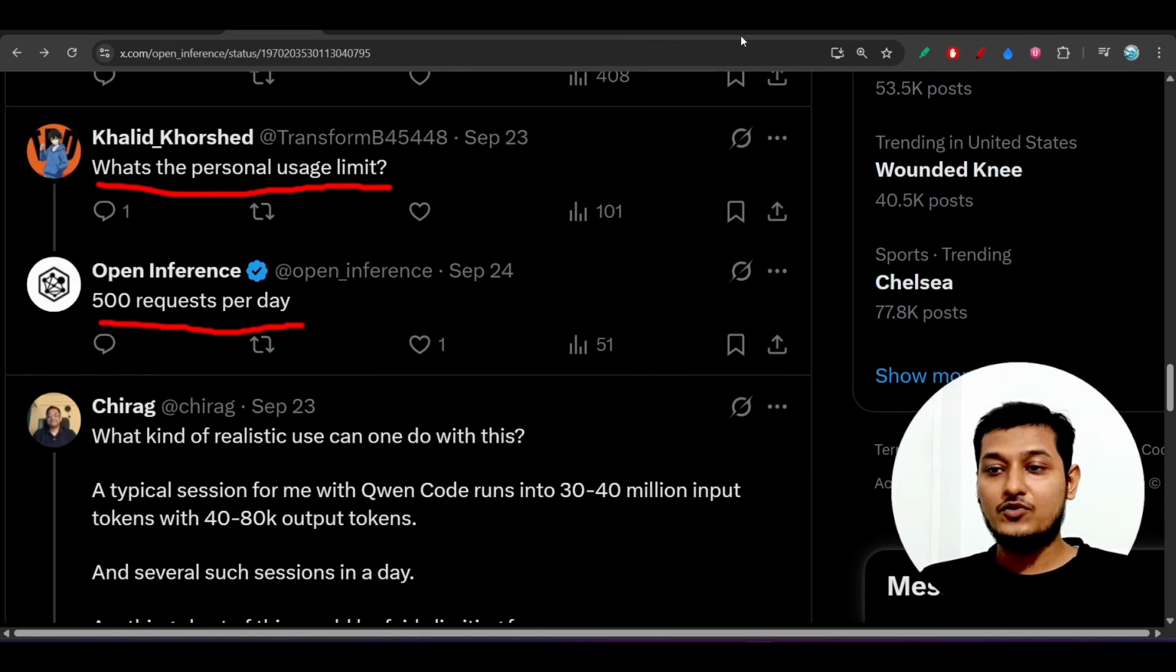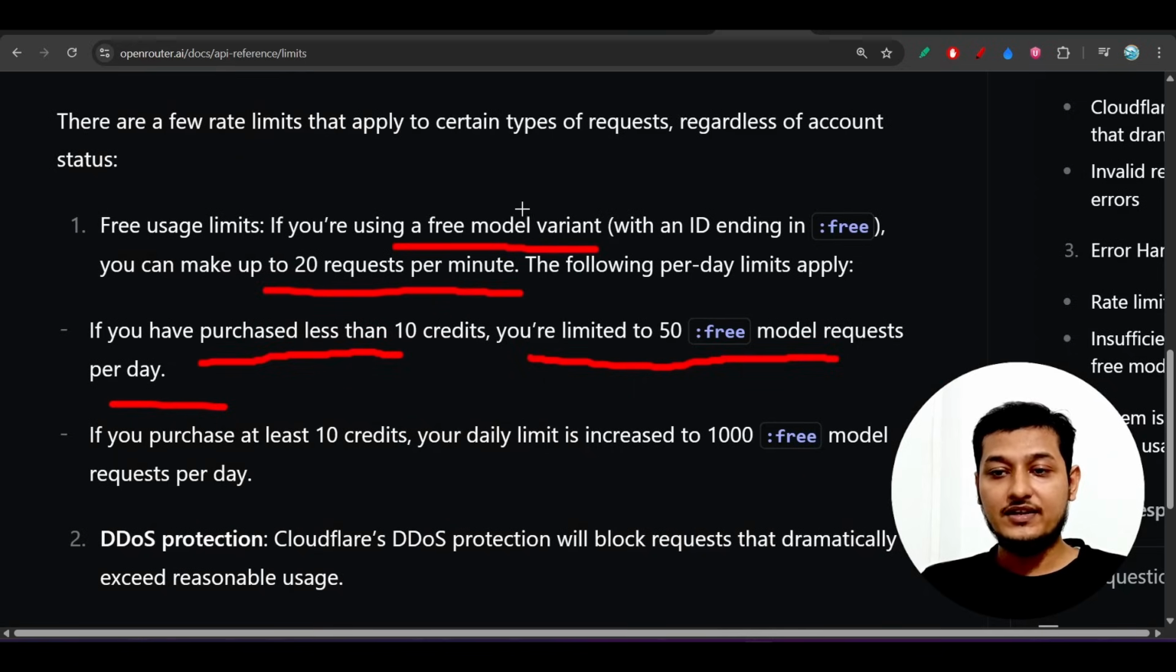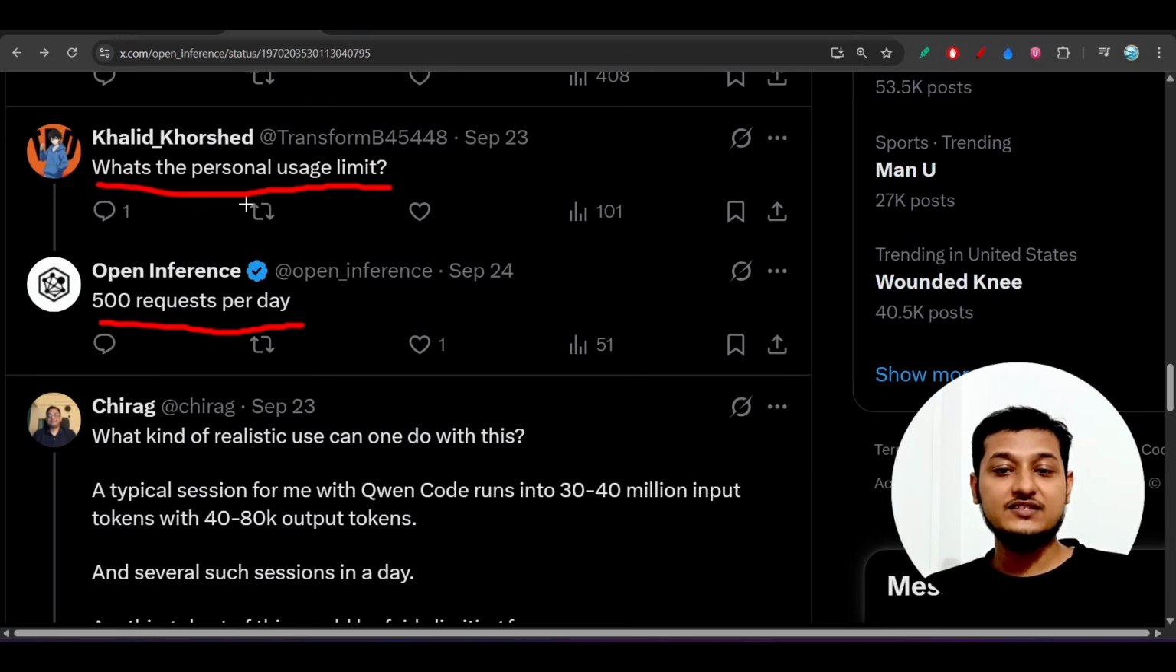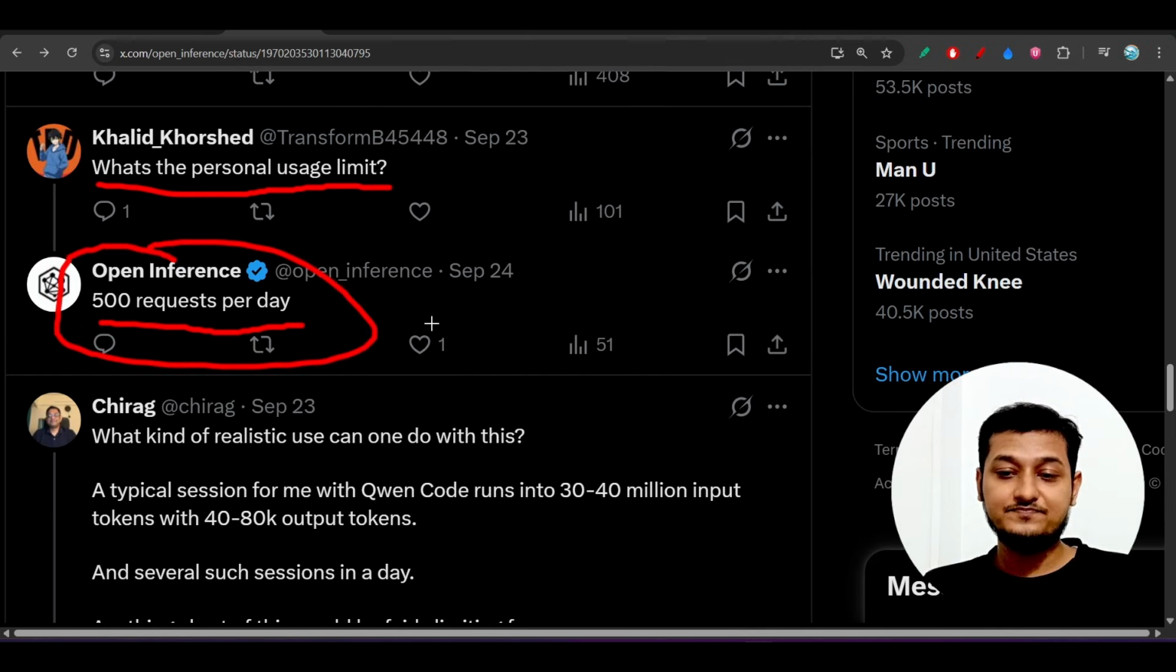Now through the OpenRouter free model, here you see that they were providing 20 requests per minute, and this is the per day limit. Here you see 50 requests per day. Okay, 20 requests per minute and 50 requests per day, and this OpenInference is providing 500 requests per day, and this is enough, right?